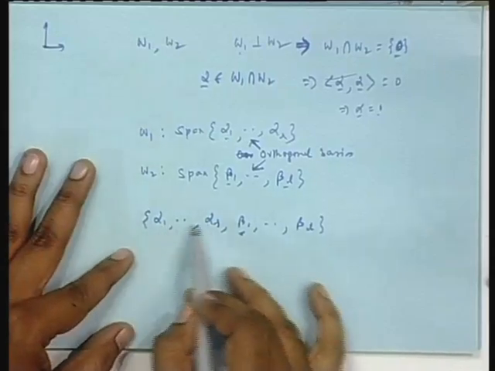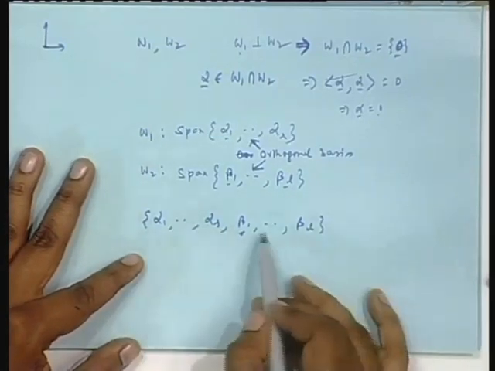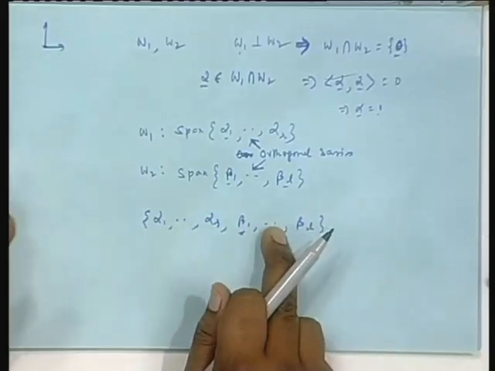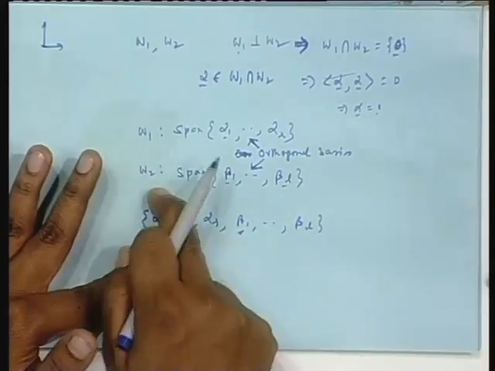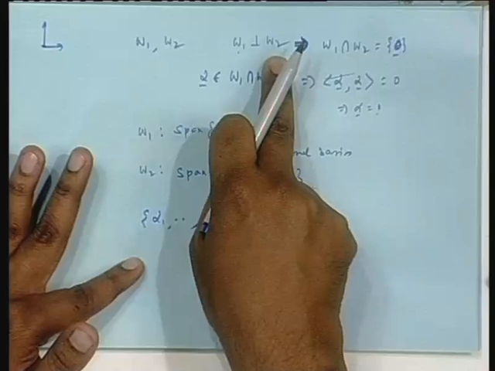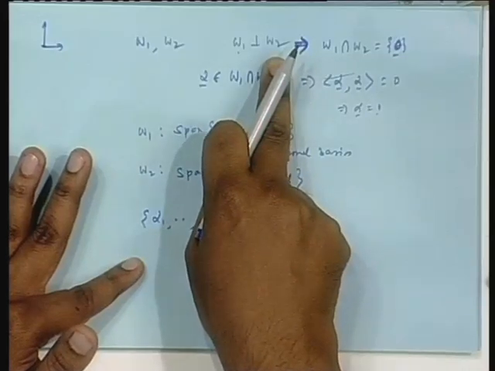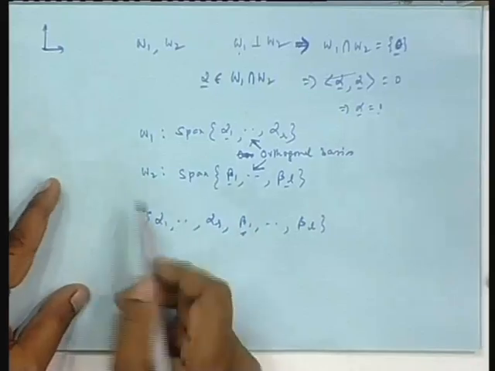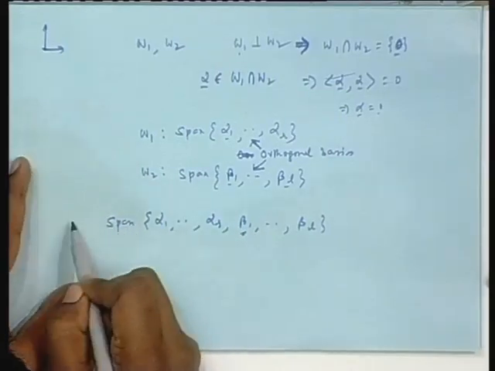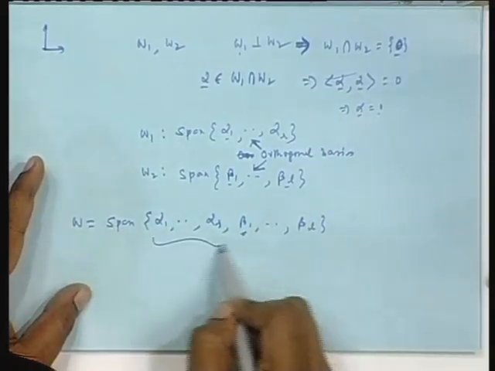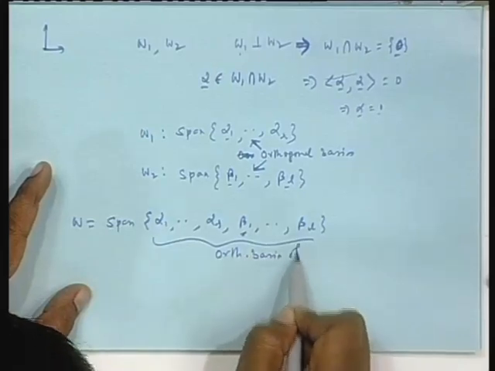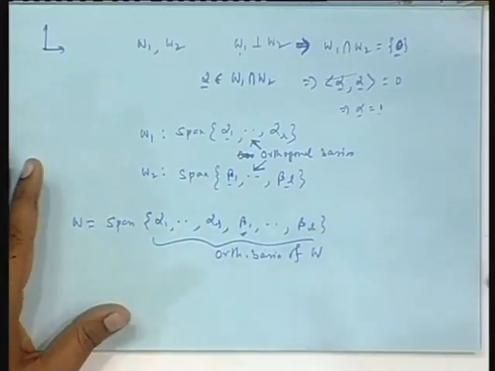If you take any two here, they are mutually orthogonal, any two here orthogonal, but any alpha from here and beta from here are also orthogonal, because alphas belong to W1, betas belong to W2, and you have given me that W1 and W2 are orthogonal. So, it is an orthogonal basis. If you take the span of this and call it W, then this is an orthogonal basis. Okay.